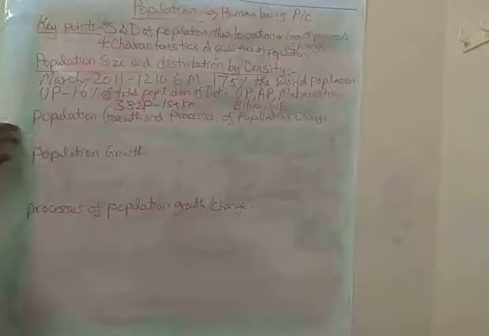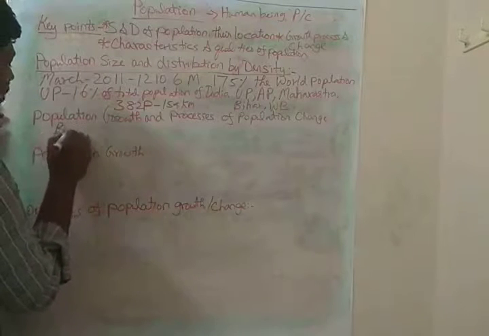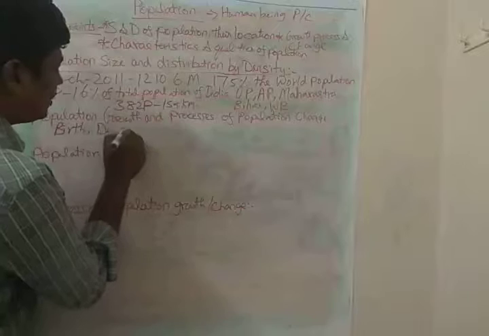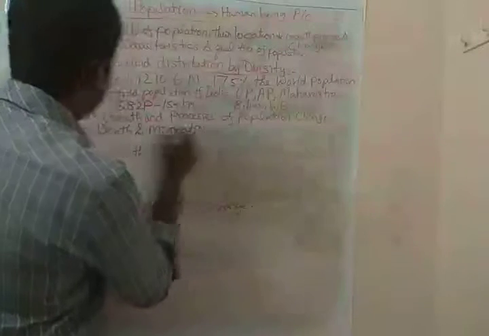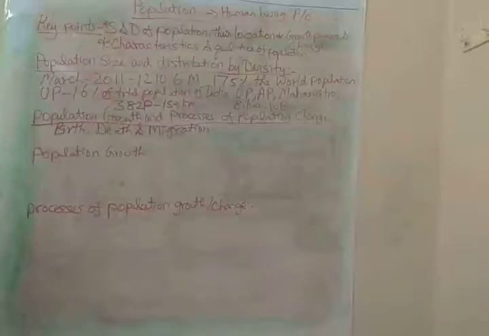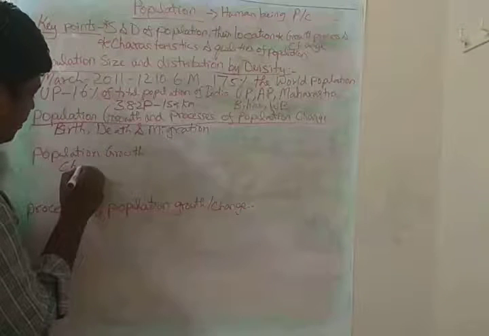So these things can be calculated only through 3 things, that is birth, death and migration. Okay, ma'am. Birth, death and migration. So only by these things the population growth and the process of population change are decided. So in population growth, what is population growth, ma'am? It refers to the change in number of inhabitants during a specific period of time. Okay, ma'am.